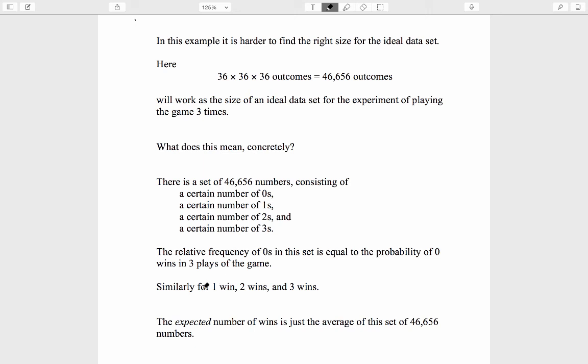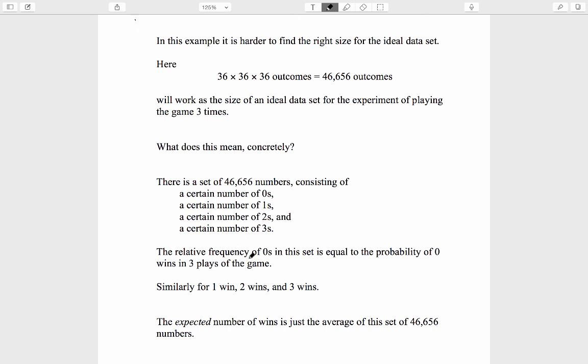Similarly, whatever the probability is of getting 1 win in 3 plays of the game, that will be the relative frequency of ones among these many numbers. Similarly for 2 wins, and similarly for 3 wins. This is meant to refresh our memory about what an ideal data set really is. I encourage you not to be intimidated by the size of this number here. Just go back and think, what does ideal data set mean?